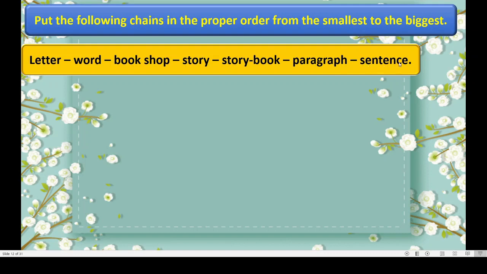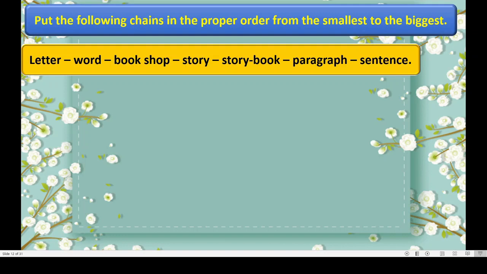So 2 to 3 sentences or more than that, they make a paragraph. Now we will arrange these given words from smallest to the biggest according to their meanings. You pause the video and write in your notebook and check with my answer.